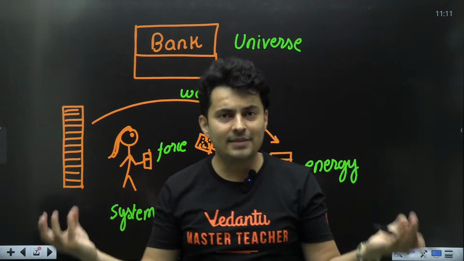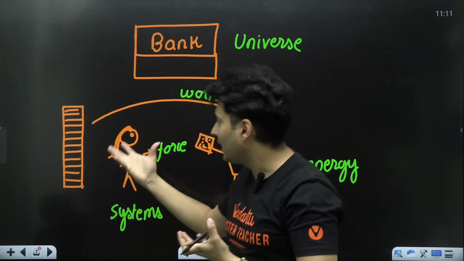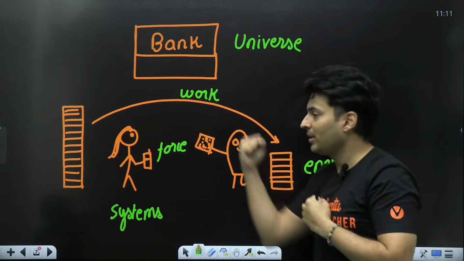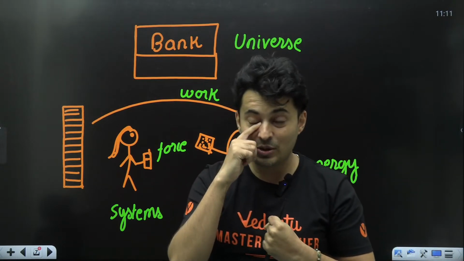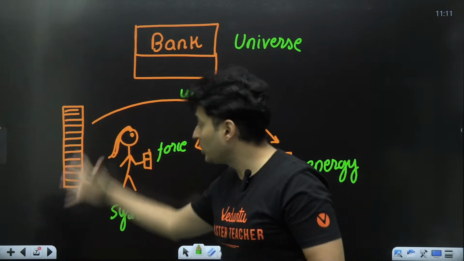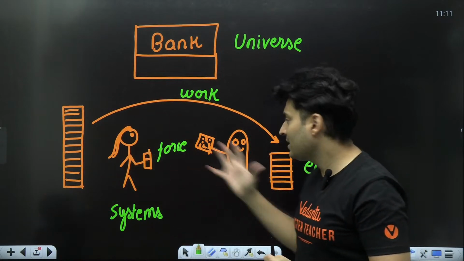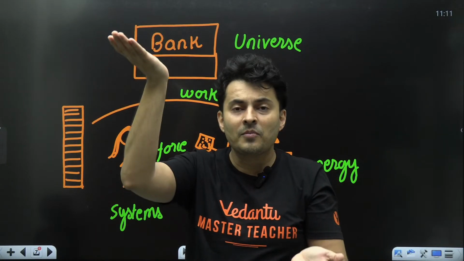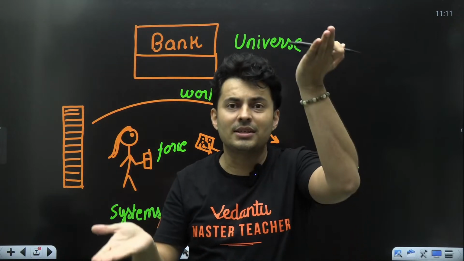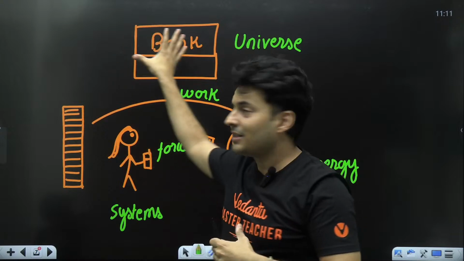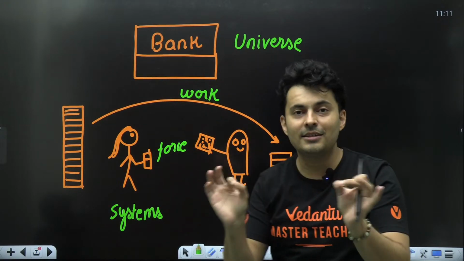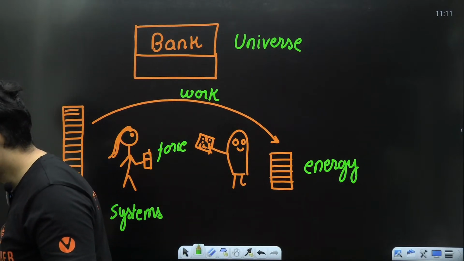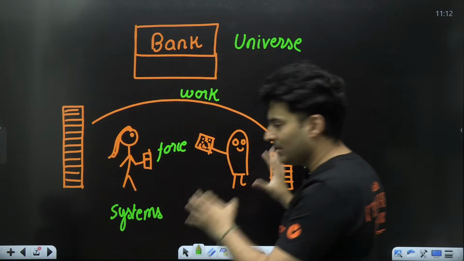Every system has an account balance, which is called the energy, which is how much capacity you have to perform work. And work is the process of this energy transfer. Whenever this process happens, whenever one system loses energy, the other system gains energy. When this gains energy, the other loses energy. The total bank balance always remains constant in this universe. Is this absolutely clear? Everybody with me on this? Understood? This is the whole chapter's summary.